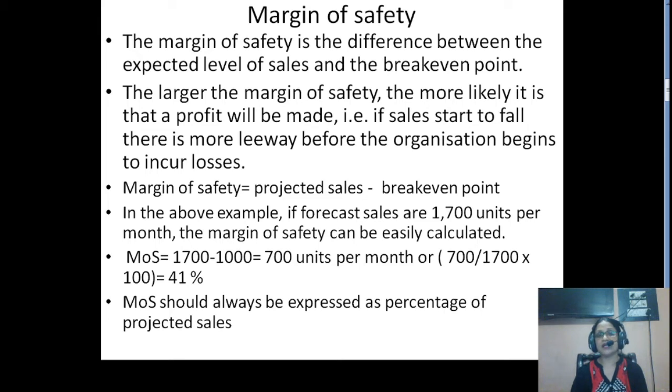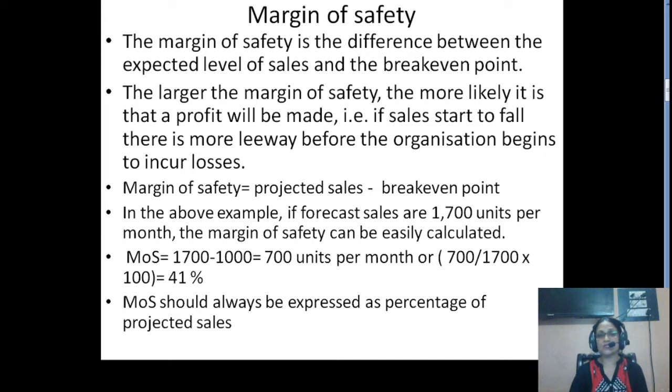The larger the margin of safety, the more likely it is that a profit will be made. That is, if sales start to fall, there is more leeway, more space before the organization begins to incur loss. It means if the margin of safety is high, the company will have more cushion to absorb the reducing sales, right? So this is what is called margin of safety. The formula for calculating MOS is projected sales minus break-even point.